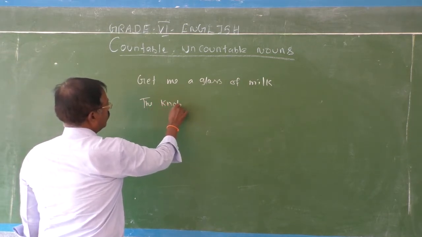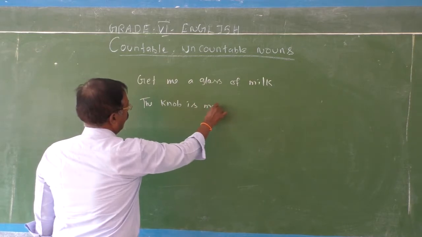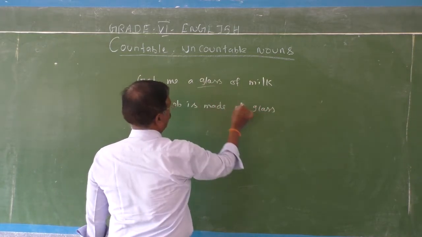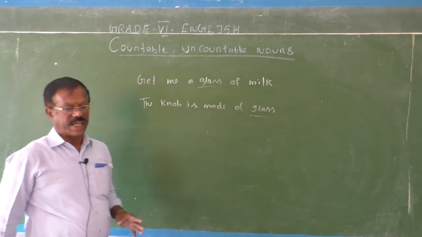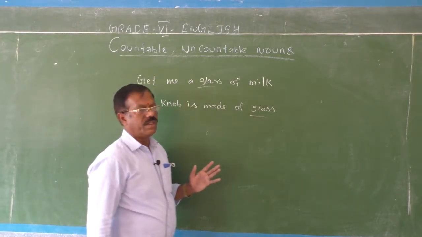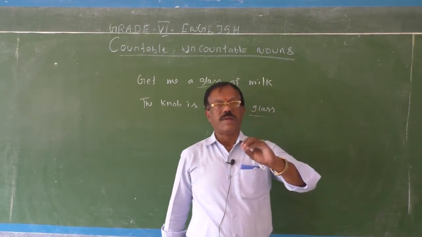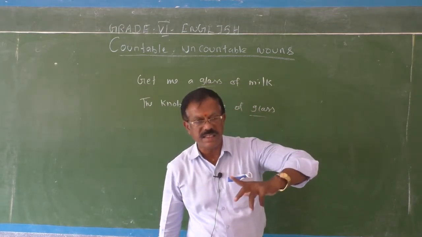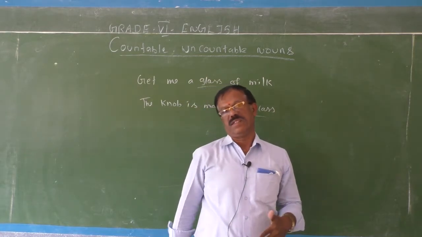The knob is made of glass. Now you compare. See the first sentence. Actually, glass is an uncountable noun. It cannot be counted. But see in which ways they are used in the sentence.